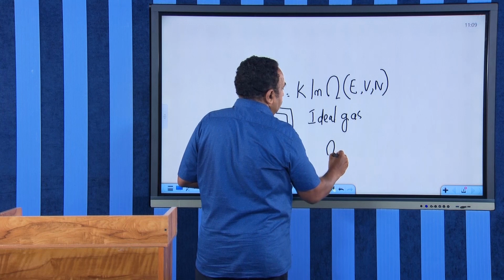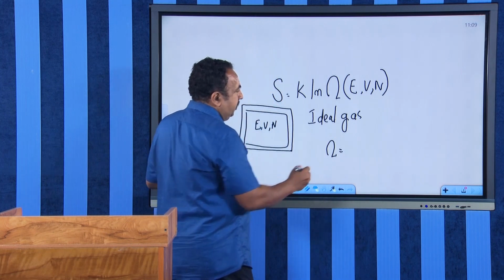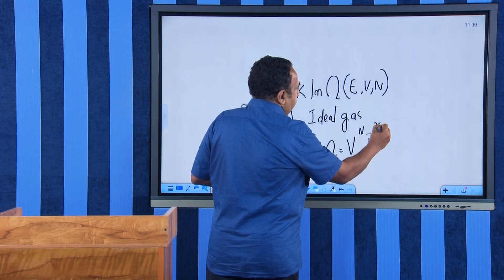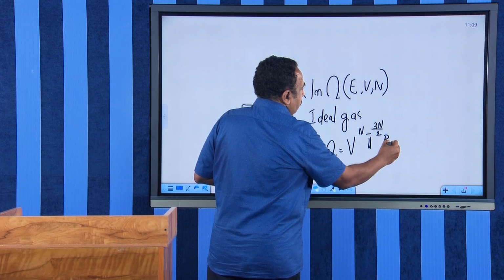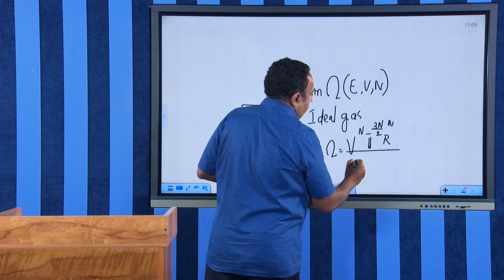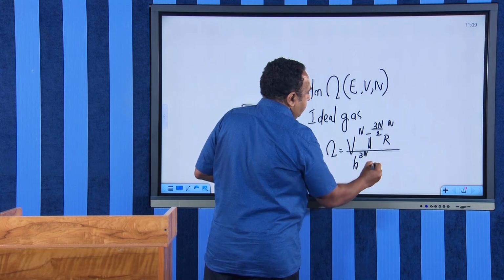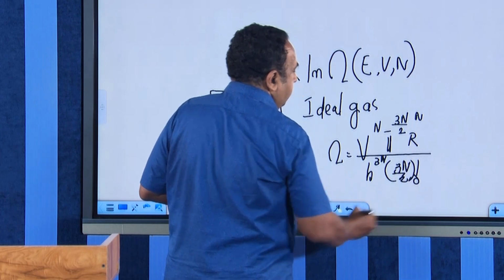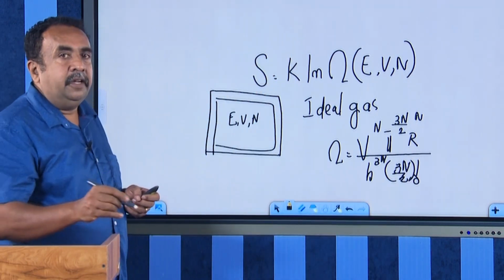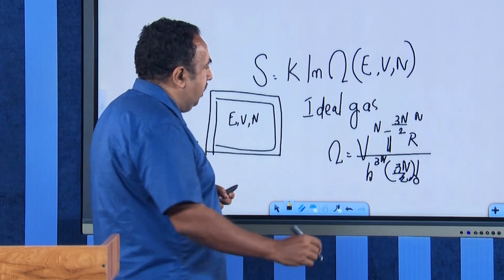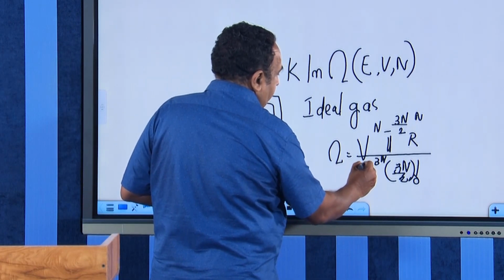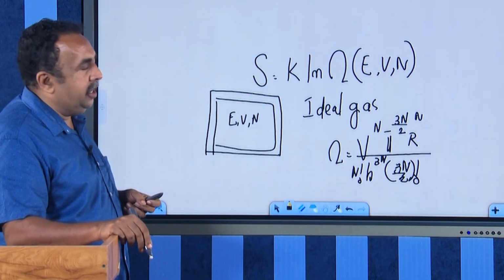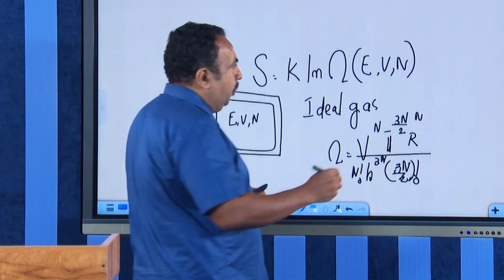we have omega, the number of microstates, equal to V raised to N, pi raised to 3N by 2, R raised to N, whole divided by h raised to 3N into 3N by 2 factorial. And if we encounter the Gibbs paradox, we will have to divide this once again by N factorial. By using this omega, we will be able to find out the equation of state of an ideal gas. That is, we will be able to find out the pressure.